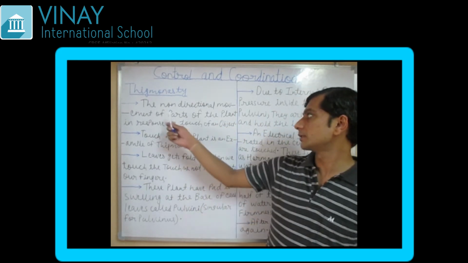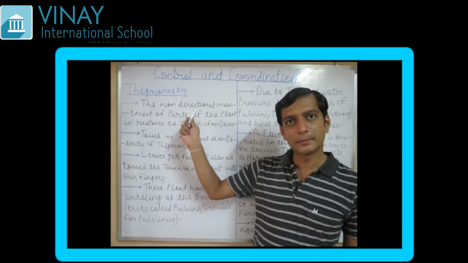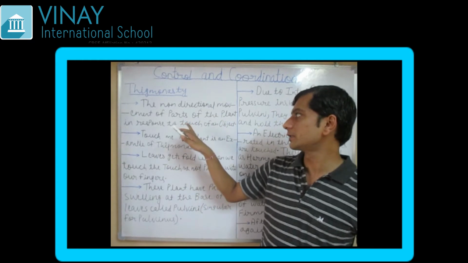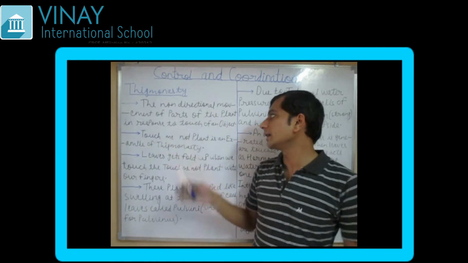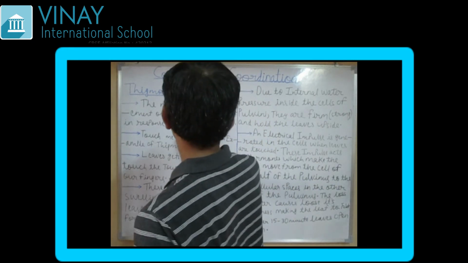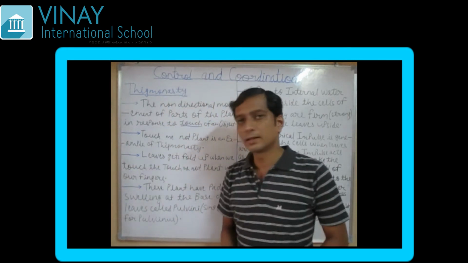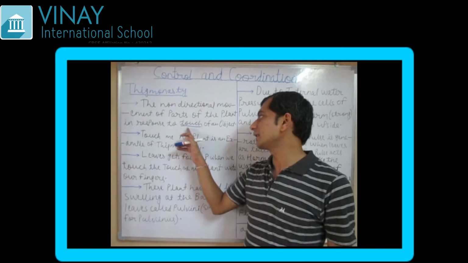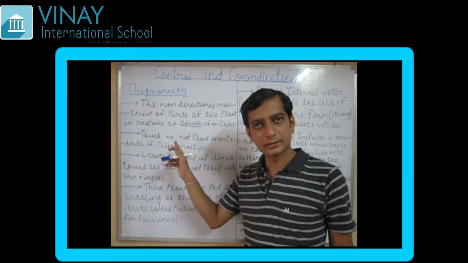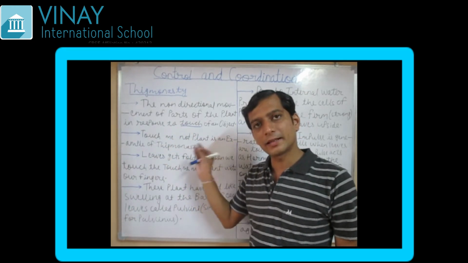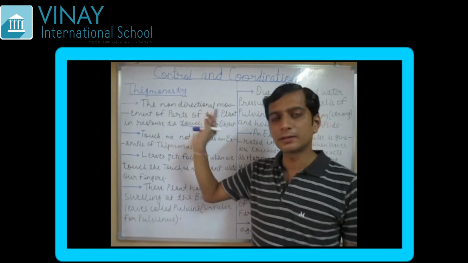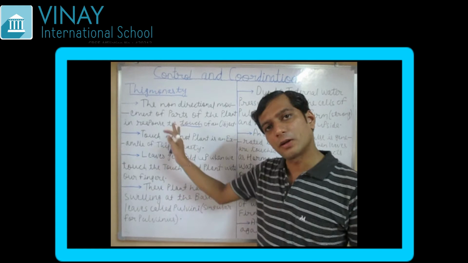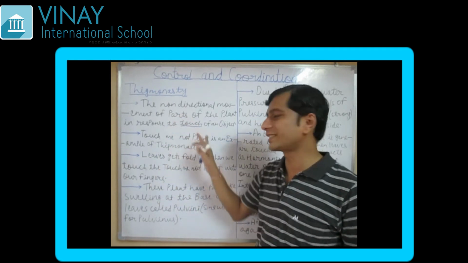The non-directional movement means movement which does not have any direction. The non-directional movement of parts of the plant in response to touch. Very important here: it says in response to touch. It means there is an external stimulus to which it is reacting, but not in any direction. It is a non-directional movement. That's why it is a nasty.